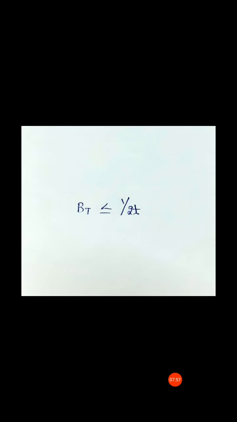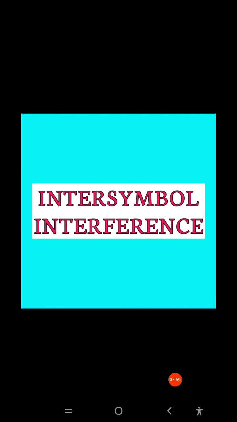If the signals are overlapped with each other, then that effect is called inter-symbol interference. Because of these two factors, attenuation and dispersion, the amplitude of the signal will be reduced and then the signal overlapping will occur, that is called inter-symbol interference. So for no overlapping, the digital bit rate should be less than or equal to 1 by 2t.